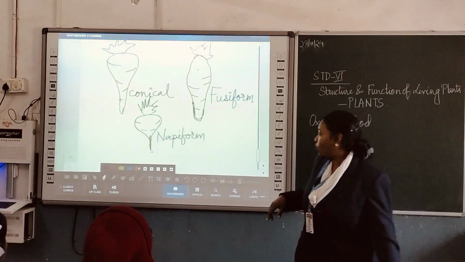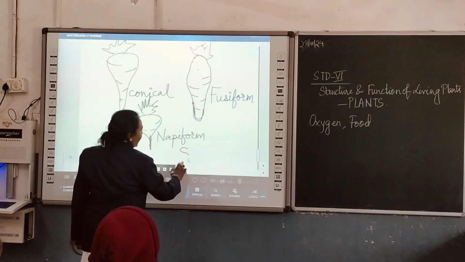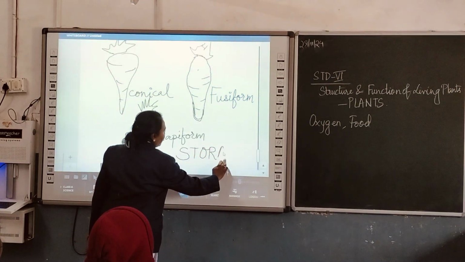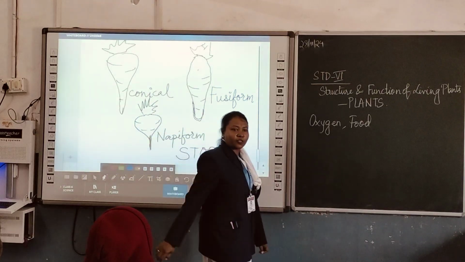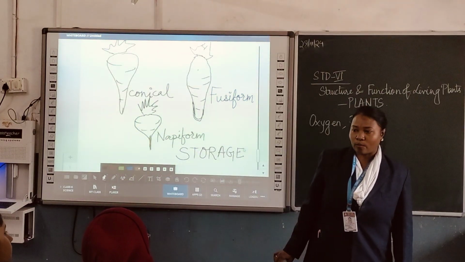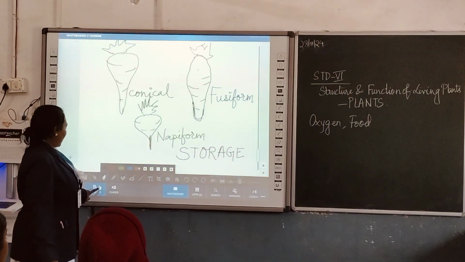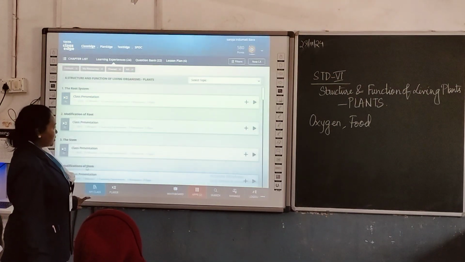So roots are not only for absorption and fixation, they also help for storage of food. I think most of it is found in our kitchen, at our home. So let us go to the rest part of the root system. Let us do this quiz.